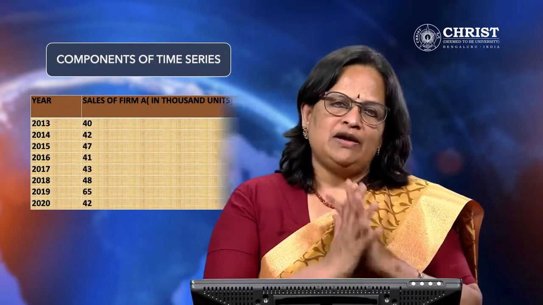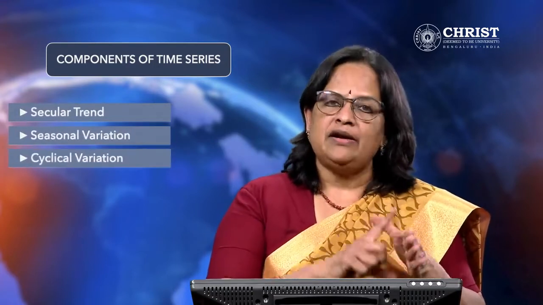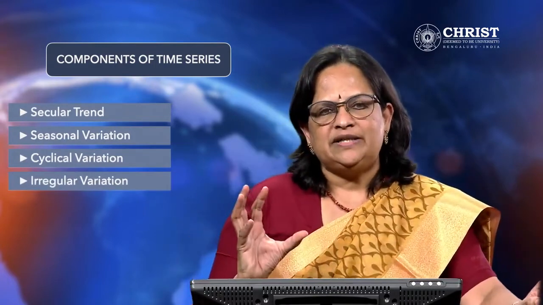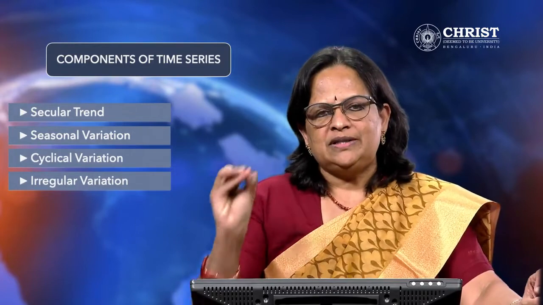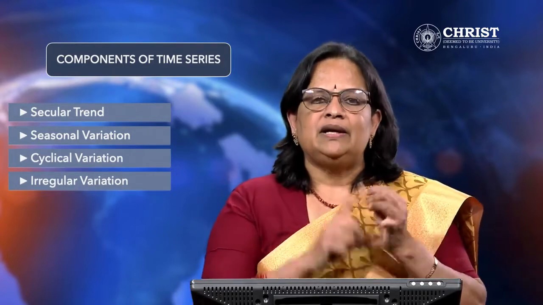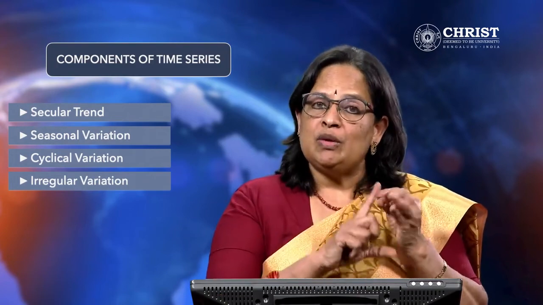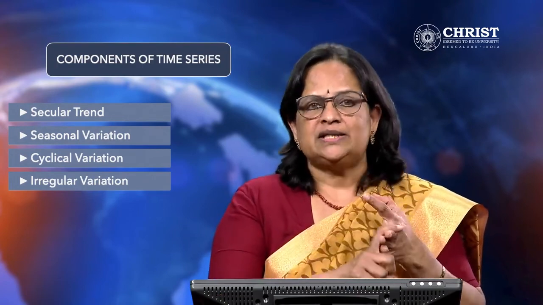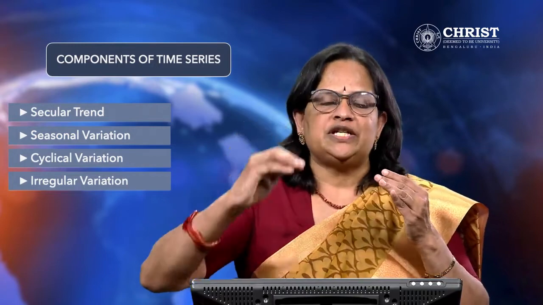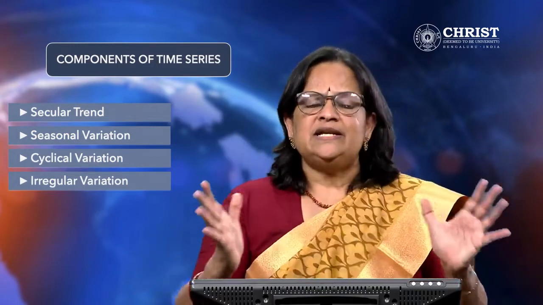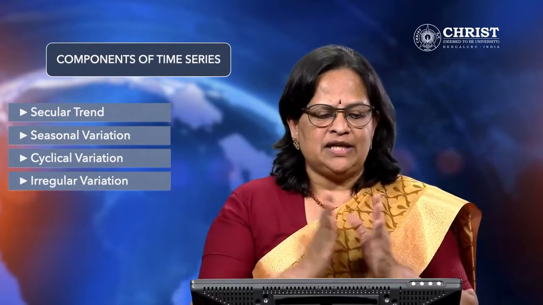So 4 points are important. You have to remember that secular trend is there, seasonal variation is there, cyclical variation is there, irregular variation is there. Secular trend means the general tendency of the data to behave in a particular way. For example, the death rate in the country is declining. Sale of automobiles, luxury cars, is increasing. People are traveling more. That's in general, people are behaving like this. That is the secular trend.